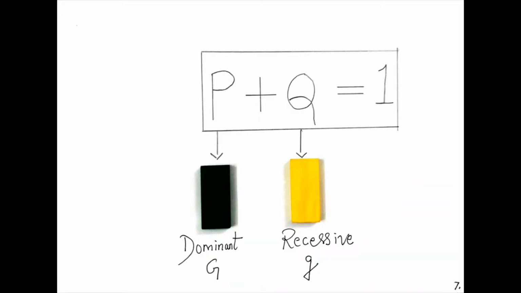Now we'll understand Hardy-Weinberg equilibrium with the help of an equation. Observe the equation p + q = 1, where p is the frequency of the dominant allele and q is the frequency of the recessive allele. If there are only two alleles for a trait, then the Hardy-Weinberg equation is p + q = 1, p dominant, q recessive.